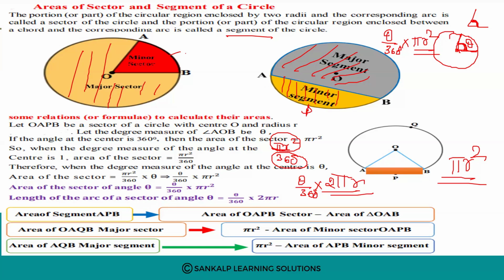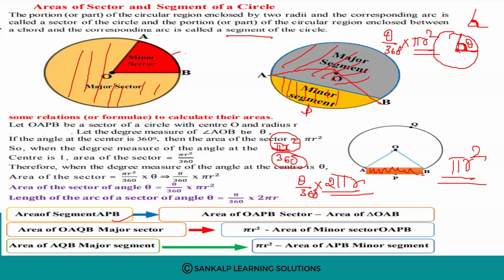This part we want. For that, we need to calculate area of OAPB sector. That means area of the sector minus area of triangle OAB. See, you need the area of this part. This is the segment. Yes or no? See the segment here, this is minor segment. So if you join here, you are getting one triangle, that is OAB. So considering the full sector minus area of triangle OAB, you will get area of segment APB.